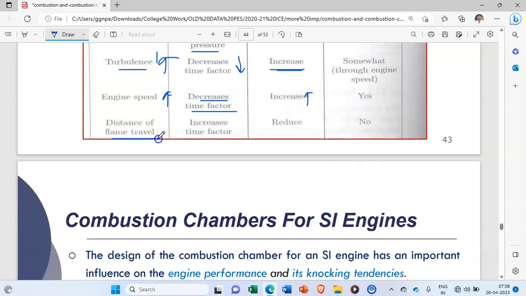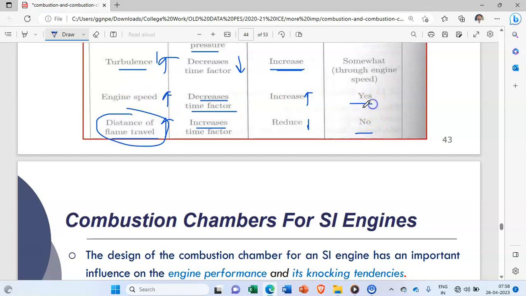Distance of flame travel. If the distance of flame travel increases, definitely there will be an increase in the time factor, and therefore knocking may take place. So what we have to do is decrease the flame travel distance. The action we have to take is to reduce it. So we cannot control it.